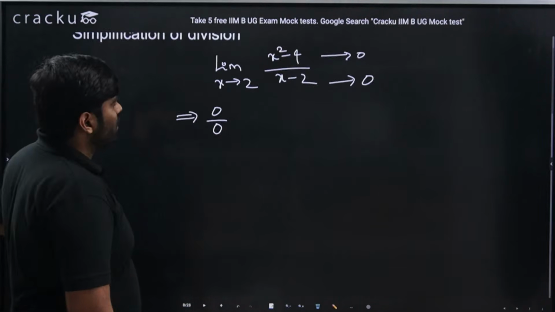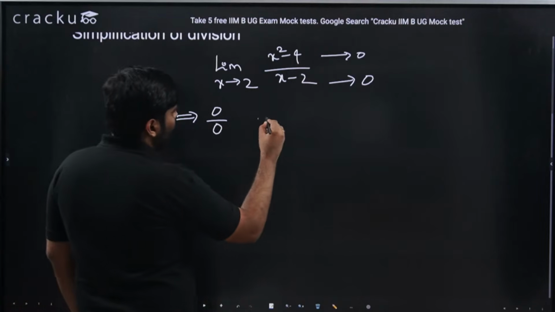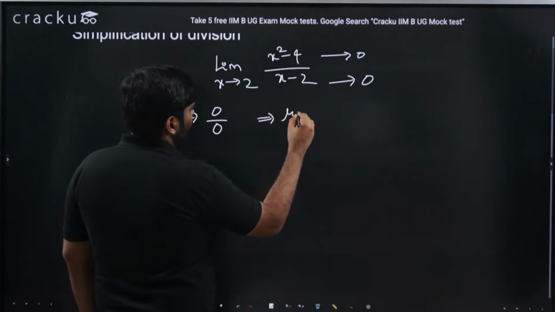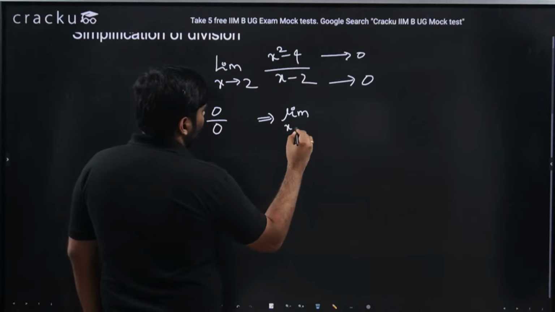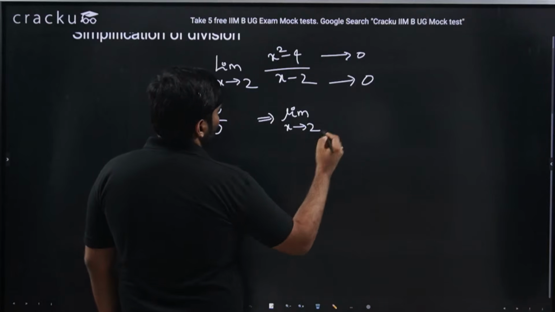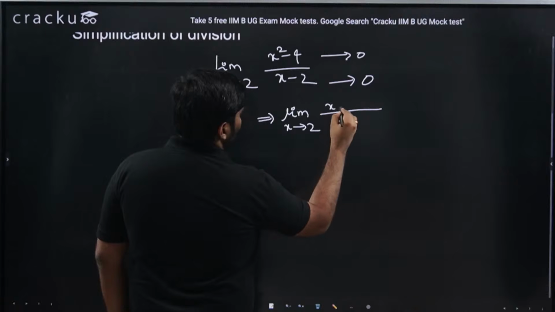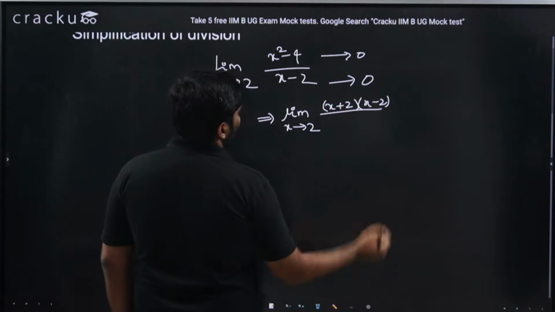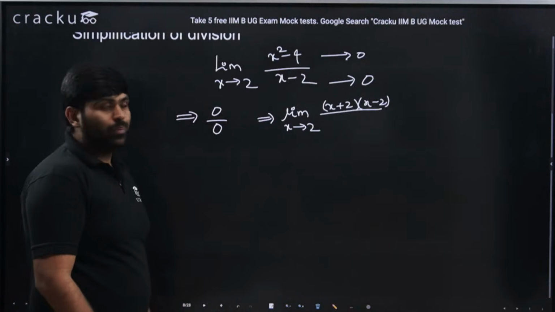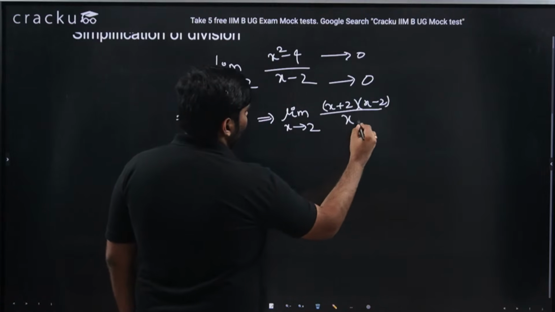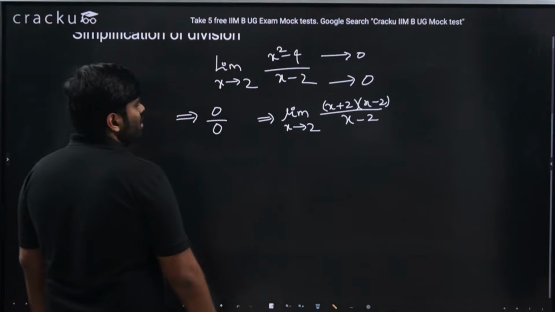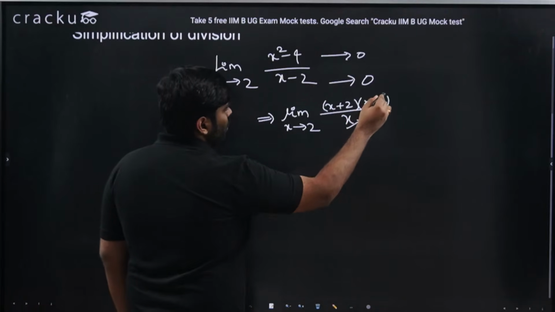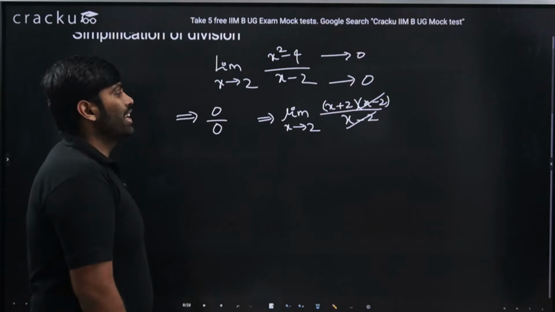So how to deal with this? This has to be simplified in the first place. That is, we should say limit x tends to 2. What is this x square minus 4? This is nothing but x plus 2 into x minus 2, since a plus b into a minus b is a square minus b square, divided by x minus 2. So what we will be doing is canceling both the x minus 2 terms.